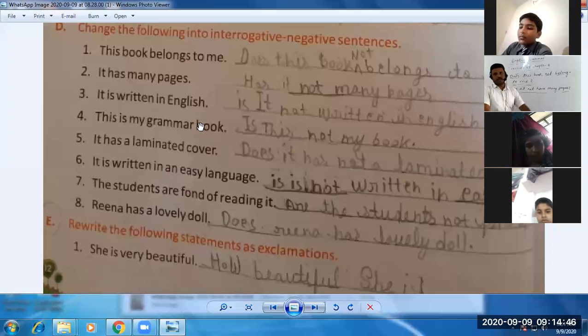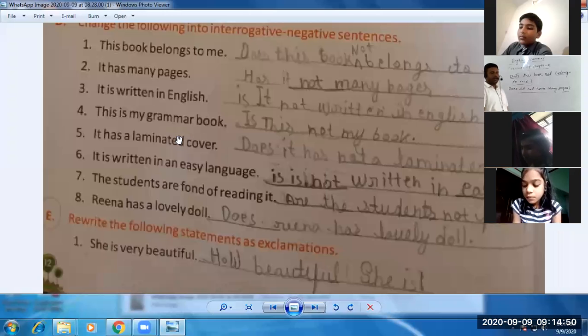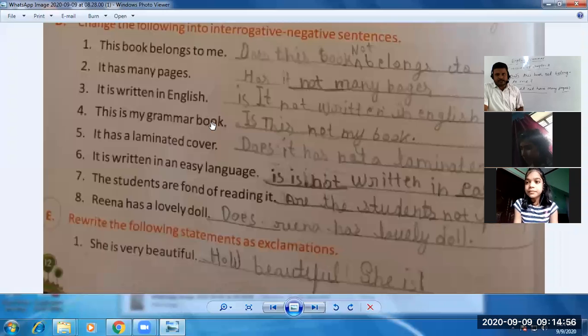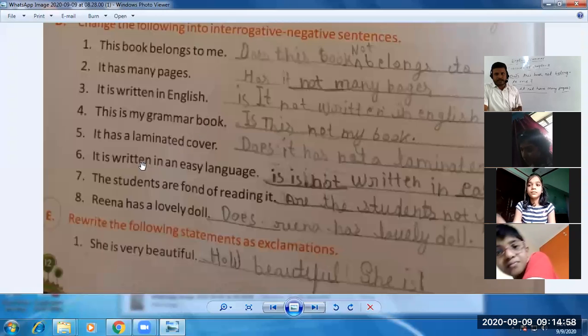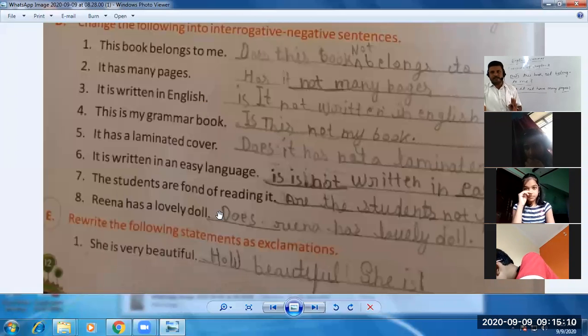Students, you just try to change all these sentences into interrogative negative. Already I have done 2 sentences for you. 2 sentences में बता दिया हूँ. Let me check any difficult sentence because we have very less time. It's written in an easy language. It's also easy. It has a laminated cover. This sentence is also easy. You can easily change it into interrogative negative. All the sentences are quite easy.